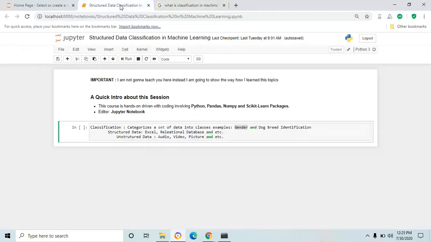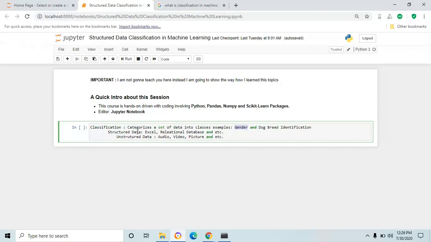Fine. And the next question, structured data. In real scenario, the data has a key role in all the fields. Without data, you can't do anything. As a data analyst, you have to extract the useful information from the raw data, and the data can be utilized by machine learning experts to build the model to predict some information.